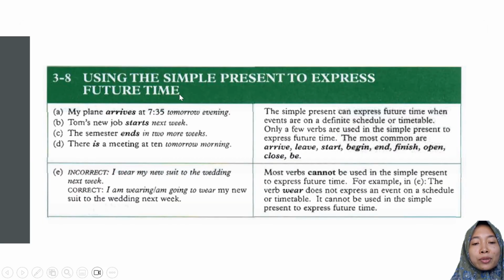Then, using the simple present to express future time. Now we talk about simple present to express an activity in the future.